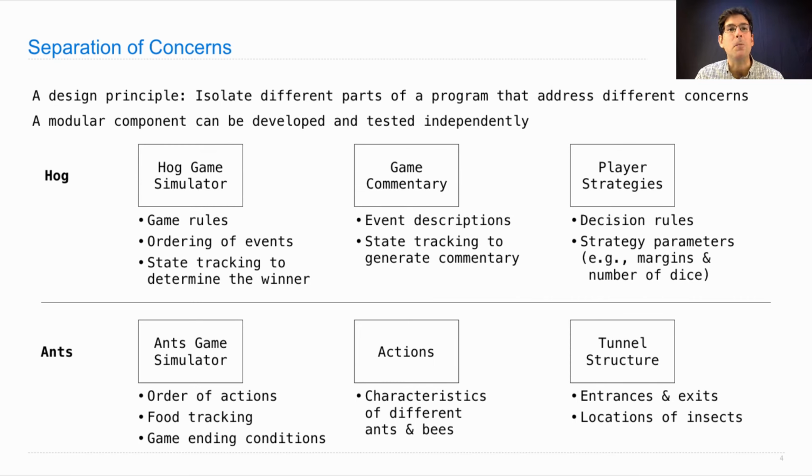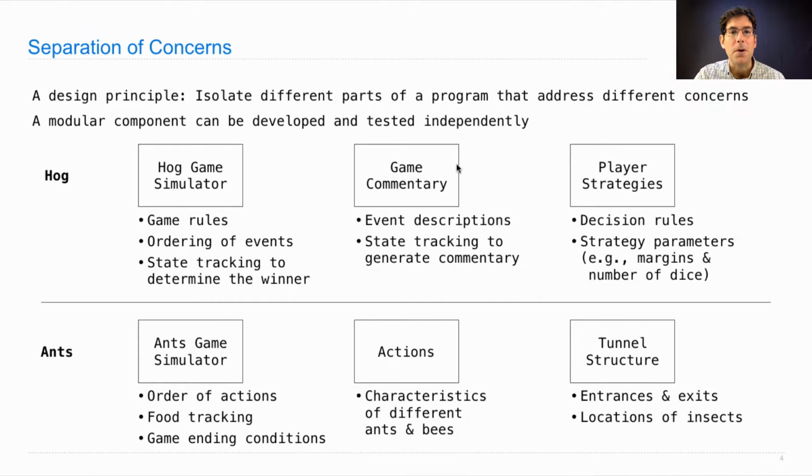And most interesting programs have some kind of structural decomposition. And by decomposition, I don't just mean that long functions are broken up into smaller functions. I also mean that different aspects of the program, different concerns, are isolated to different parts of the code.